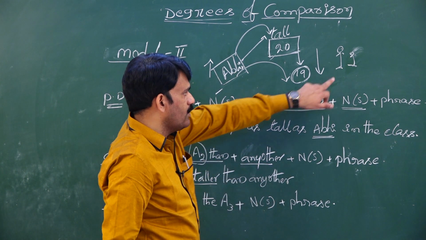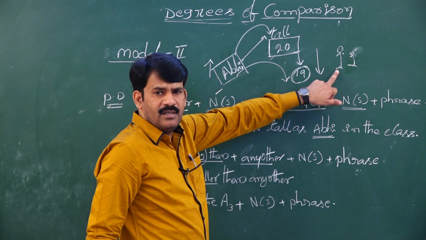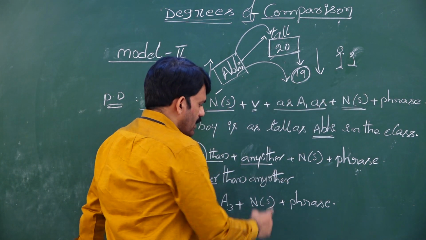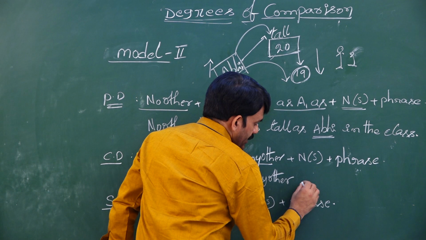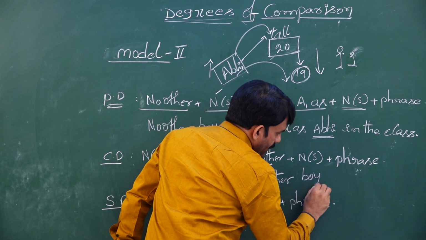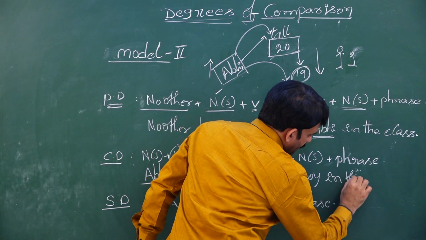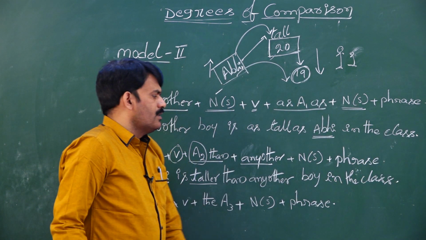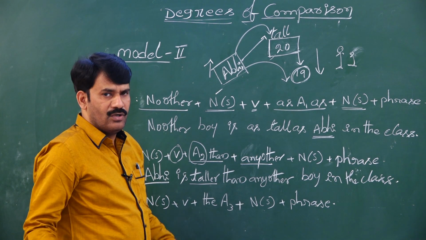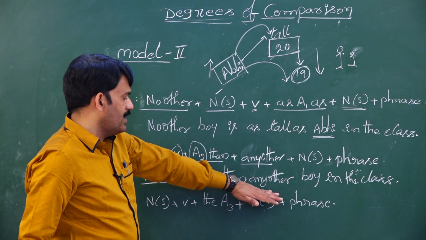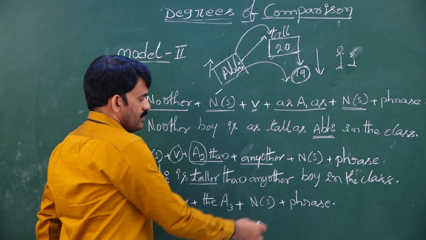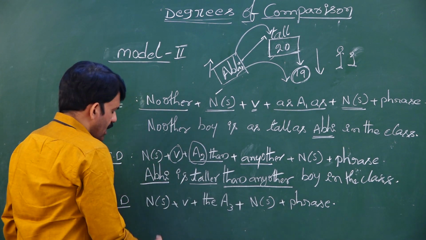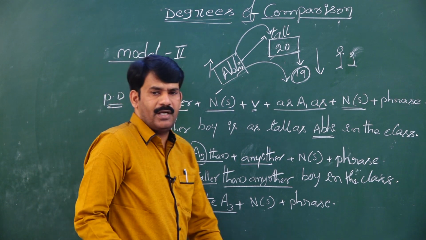As I already mentioned the concept, the comparison happens one to one, not one to many. So we have to use "than any other boy in the class." Is there any other boy? No. Is there anybody else equal to him? No. He is taller than any other. Remember this.